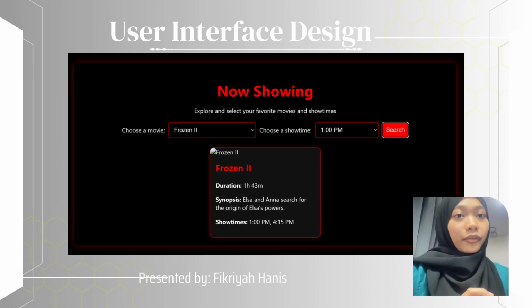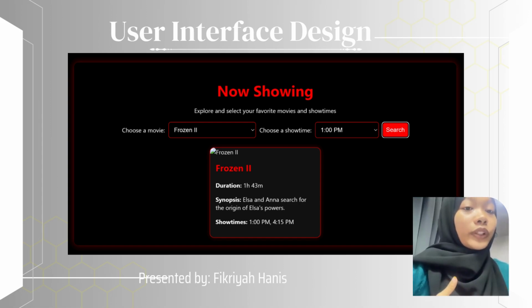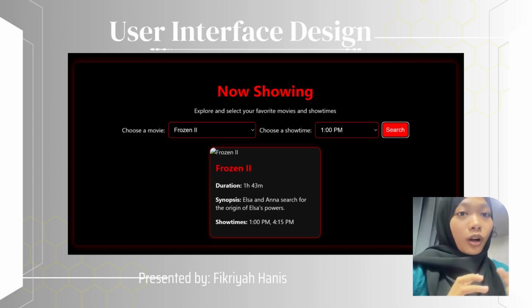If they have their own preferences, they can select their favorite movie and the show time. For example, when they search for the movie Frozen 2 at showtime 1 p.m., the system will display all the information about the movie.